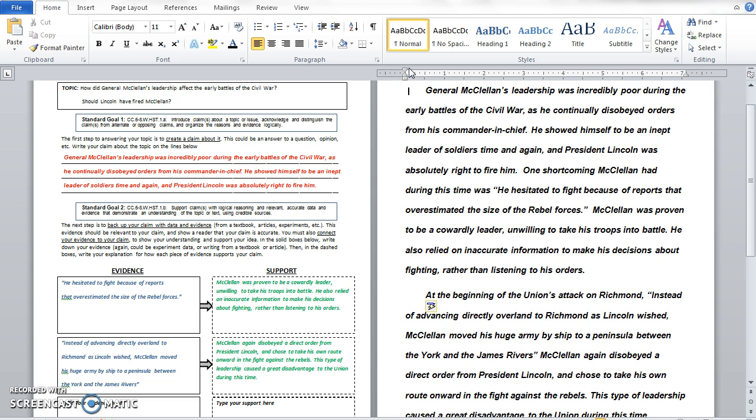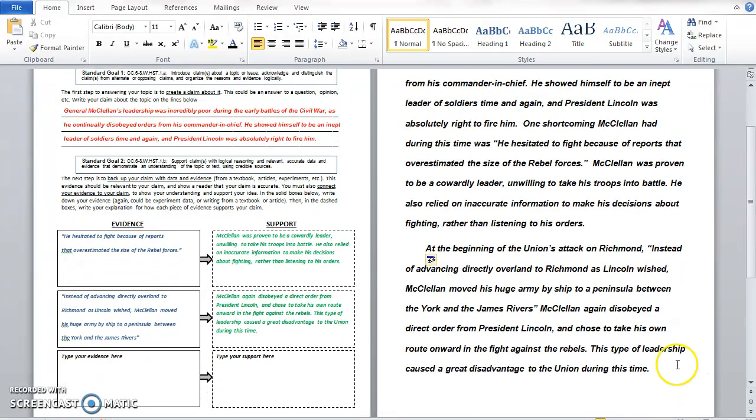He continually disobeyed orders. He showed himself to be an inept leader, and President Lincoln was right to fire him. Then you say one shortcoming McClellan had during this time and give an example. You back that up with your support. Then you give another example of McClellan's shortcomings, and again down here back it up with your support.